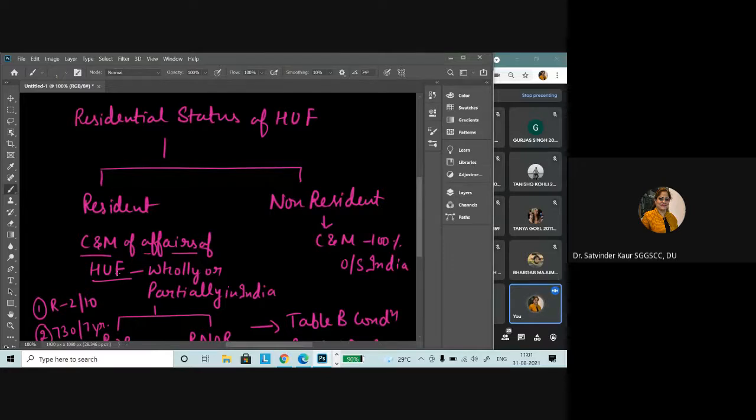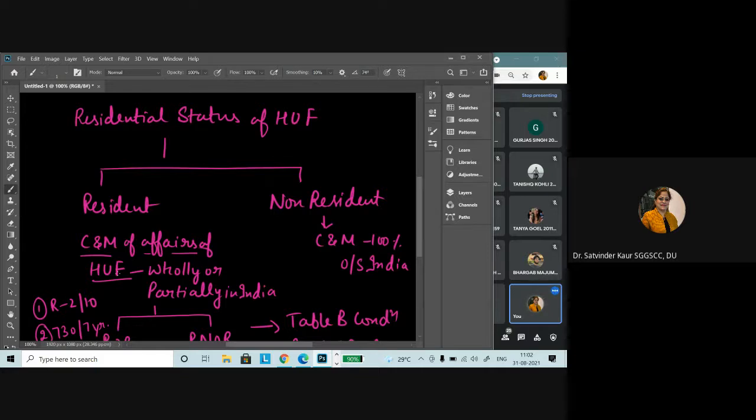So in that particular scenario, we have to understand where the control and management of the Hindu undivided family business is taking place. And if we talk about control and management, it is situated at the place where the head or the seat, the directing power, is situated. The mere fact that the family has a house in India, or some of the members are residing in India, or the Karta is in India during the previous year, does not mean that control and management is in India, unless the decisions with respect to the family and the business are taken there. At what place these are being taken, that is important.